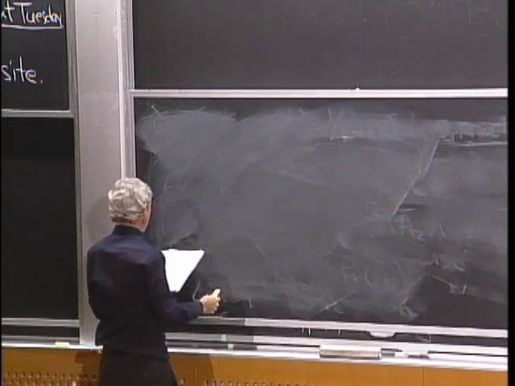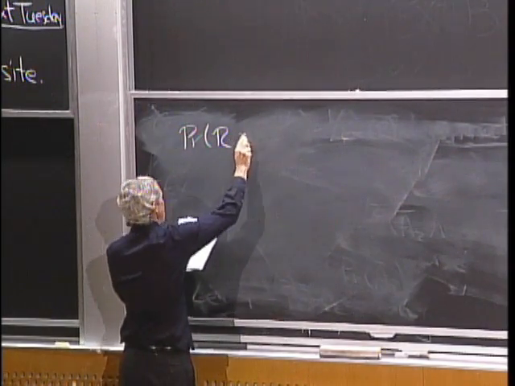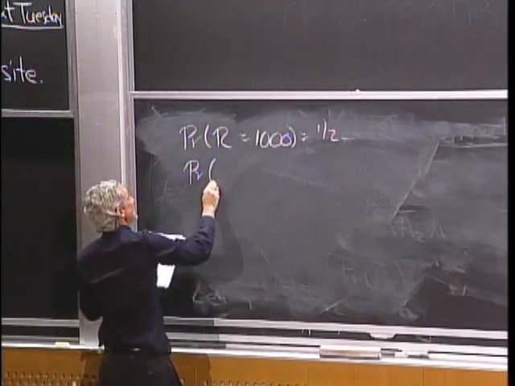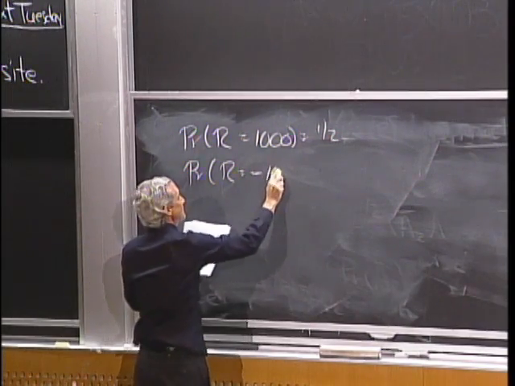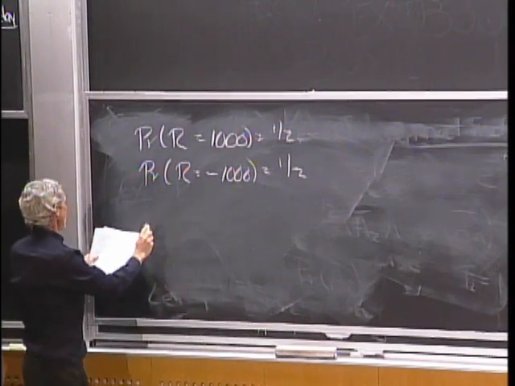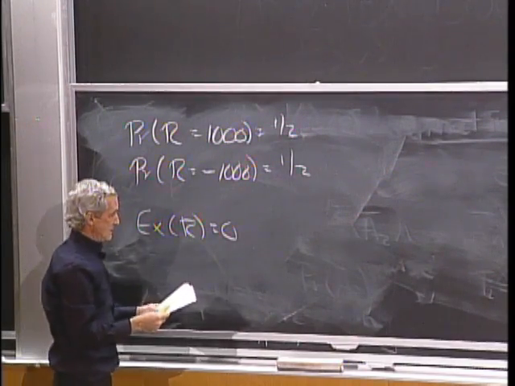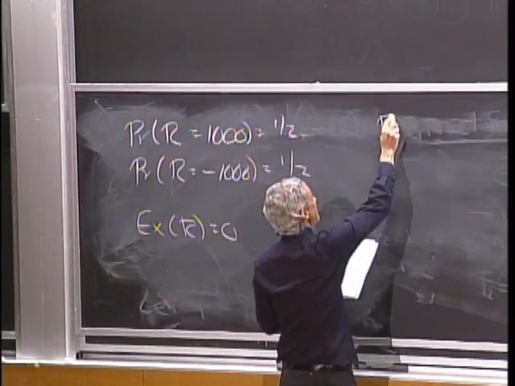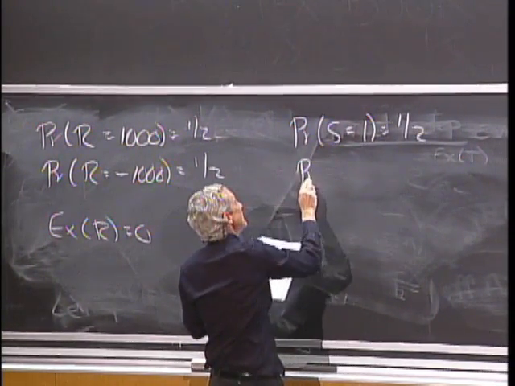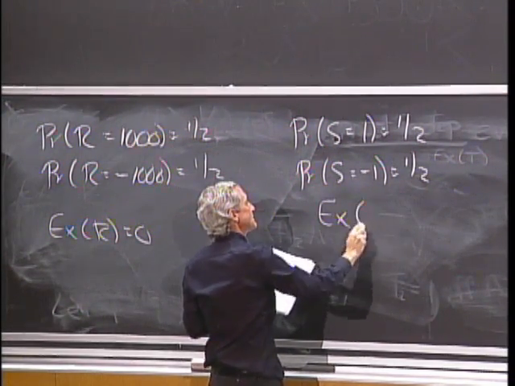All right, say that we've got a simple Bernoulli random variable where the probability that R is 1,000 is 1/2, and the probability that R is minus 1,000 is 1/2. Then the expected value of R is 0. Similarly, we could have another one, S, where the probability that S equals 1 is 1/2, and the probability that S equals minus 1 is 1/2, and the expected value of S is 0.